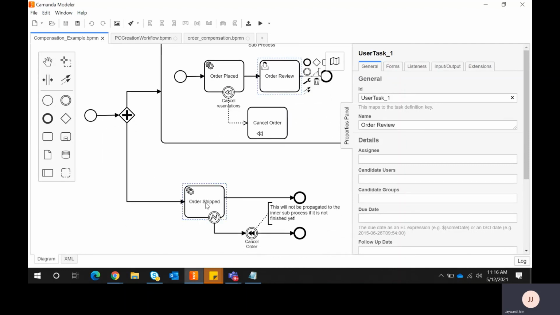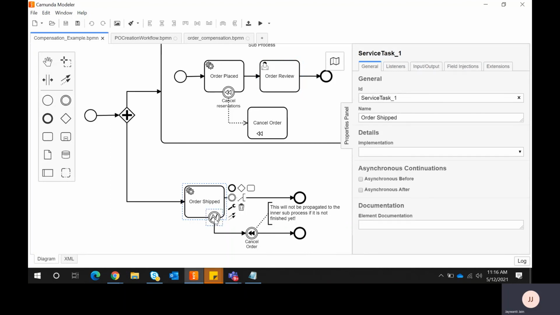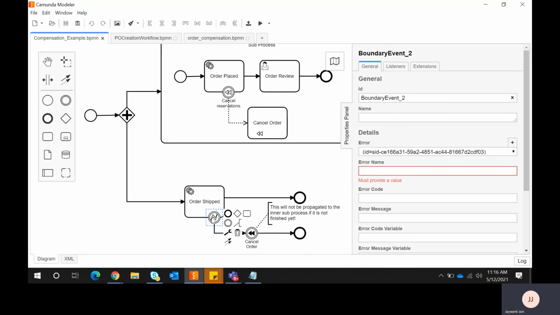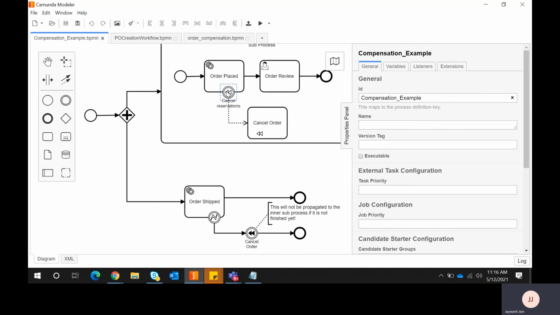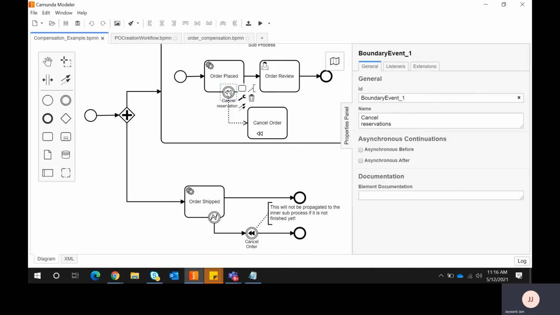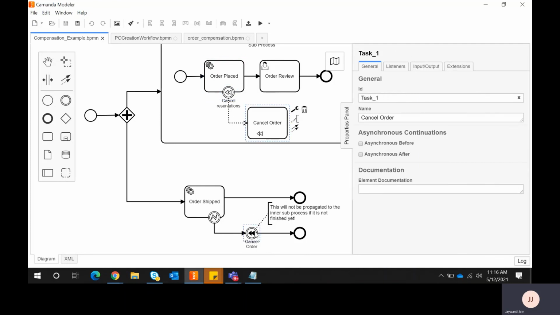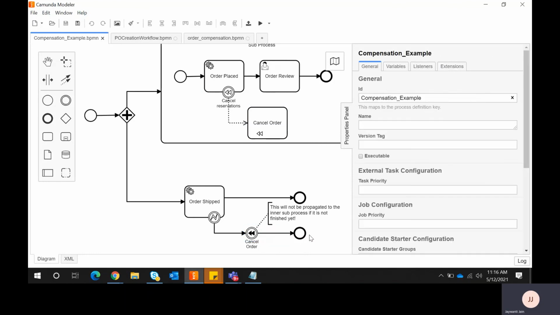But in case any shipment fails, I'm checking, this is my API call. If the status code is not equal to 200, it means something is an error, and I'm throwing that error, it will be caught over here. Once it is caught here, manually I want to cancel the order. So it will fire. I have the main chunk. I want to cancel. The control will go over here and it will catch the transaction. And whatever handler is associated with this activity, it will start executing that cancel order. Once this completes, finally the control will come over here again, and it will end the process.